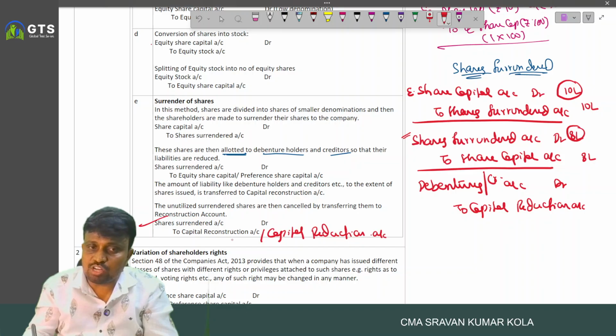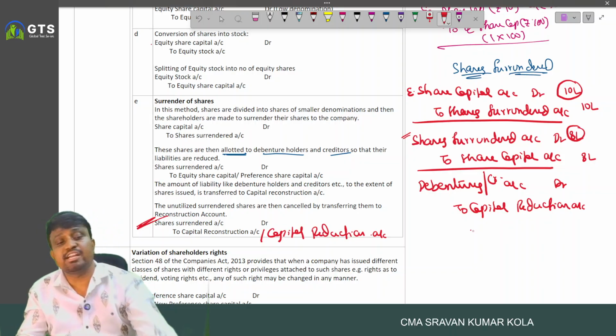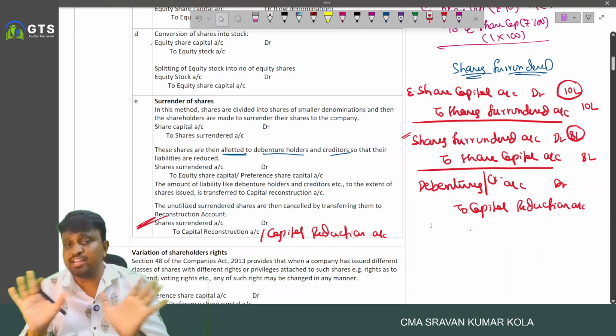Capital reduction account or capital reconstruction account. What is the entry to be recorded? Share surrendered account debited to capital reconstruction account or capital reduction account.